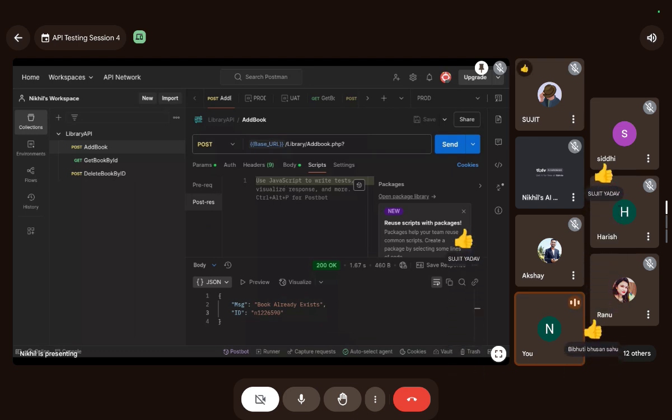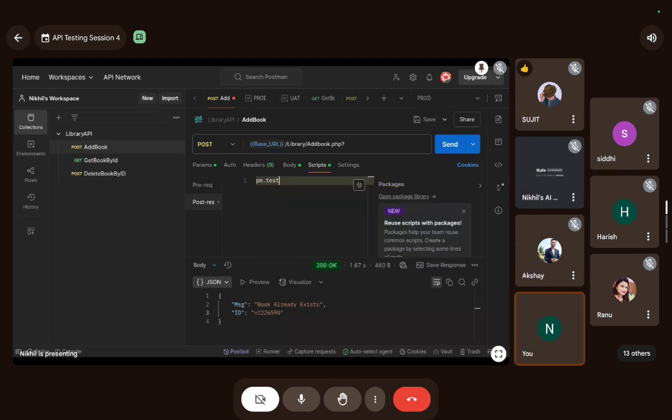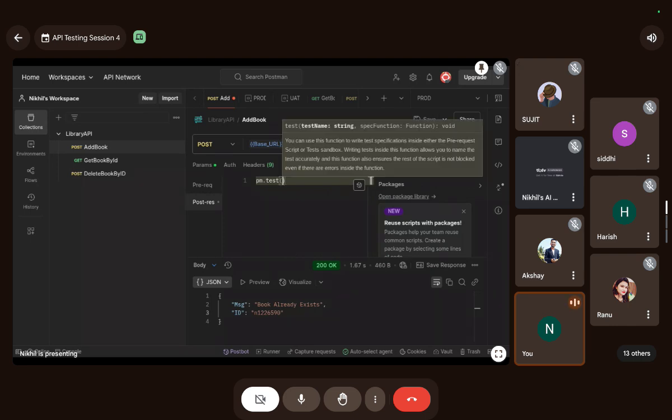Before I execute any script, let me show you the outer structure of a test. First of all, you have to write pm. pm means Postman. This is the object for Postman. Postman has already created this class, and pm is the object for it. My Java batch people already know this, and Selenium guys also know this, I guess. So, pm.test. First you write pm.test, then brackets, then you provide the description of the test case.